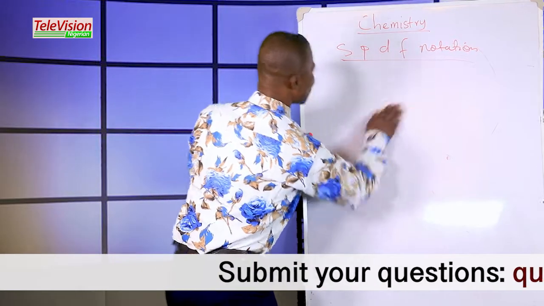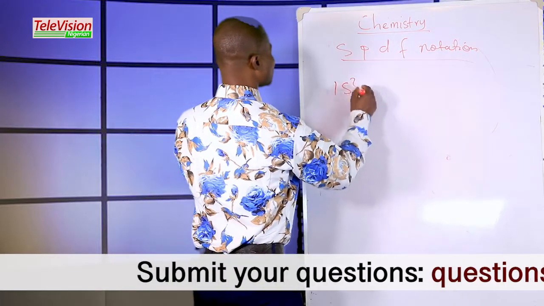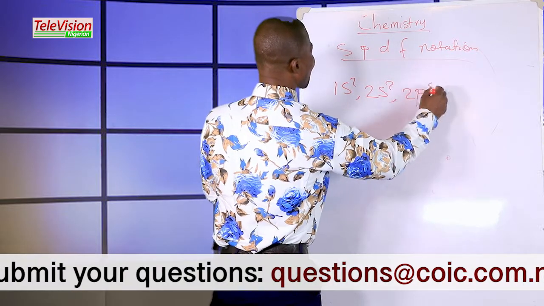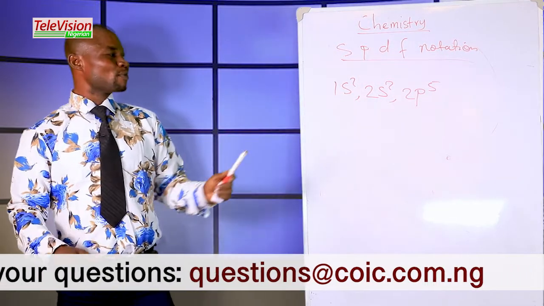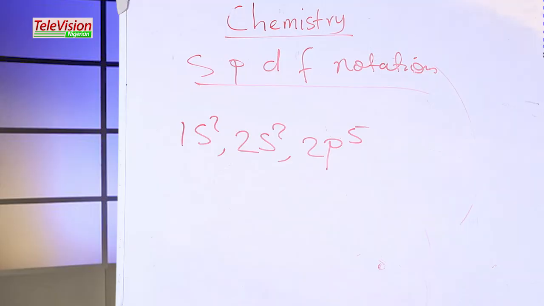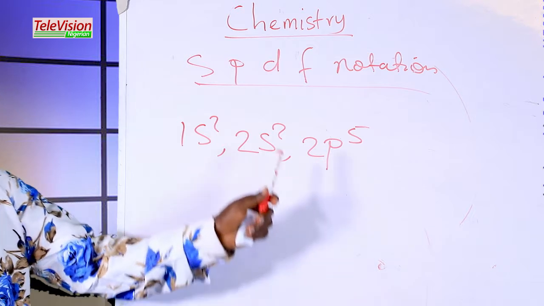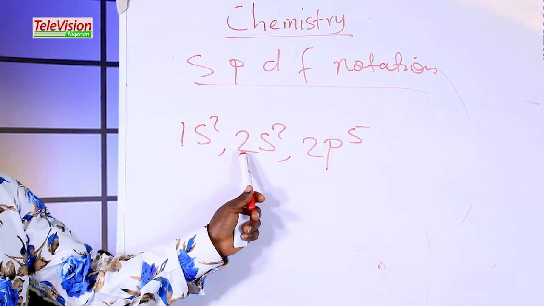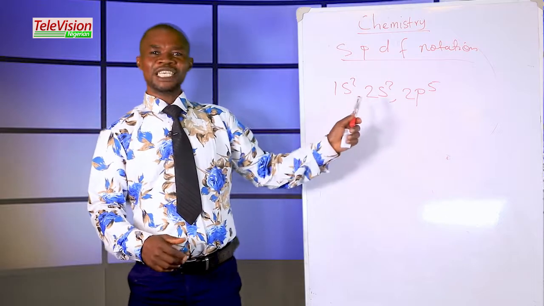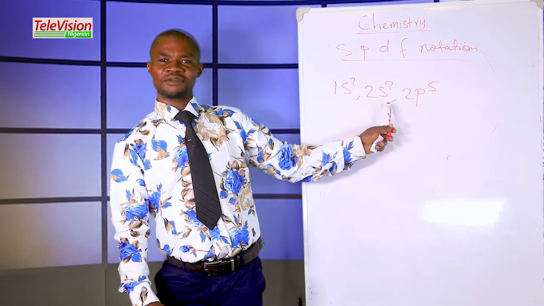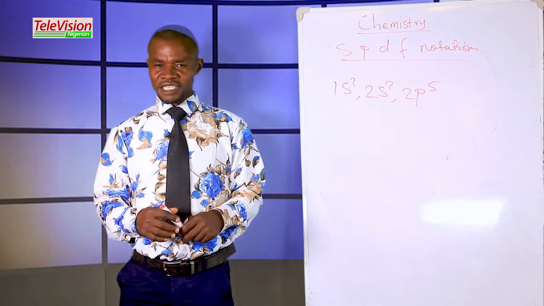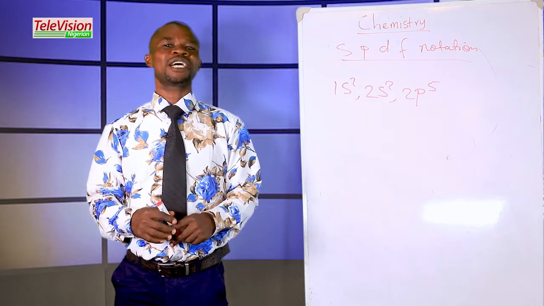So if we consider this one, 1s2, 2s2, 2p5. Correct. What is the group of this one? And what is the period of this one? The group is not group 5, neither group 2, but the period is period 2. I told you to get the group from what is found at the outermost shell. If p is at the front of the outermost shell, what you need to do is to add the power of p to that of the last s to get the group of that element.